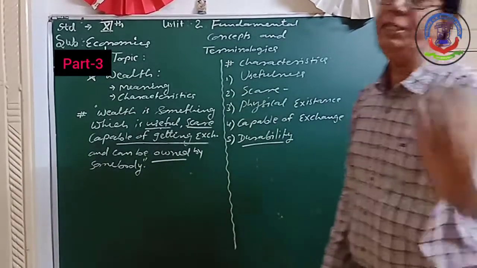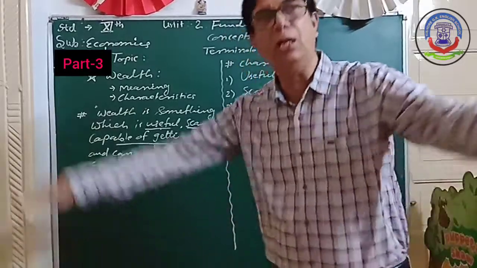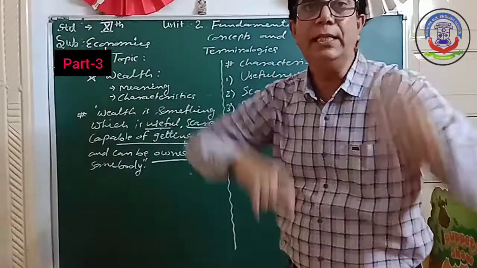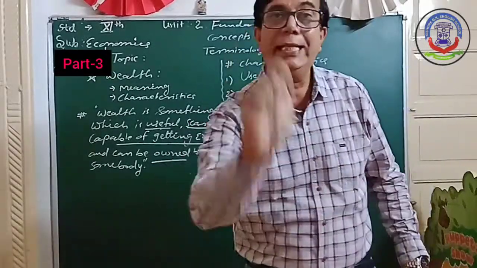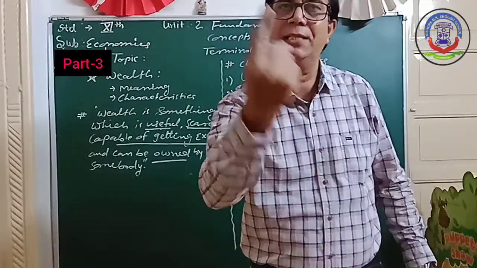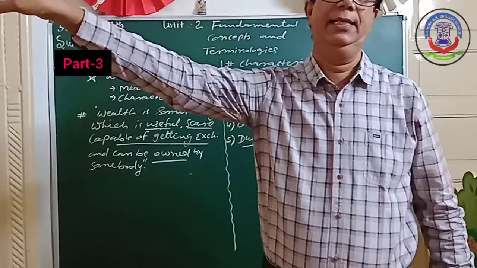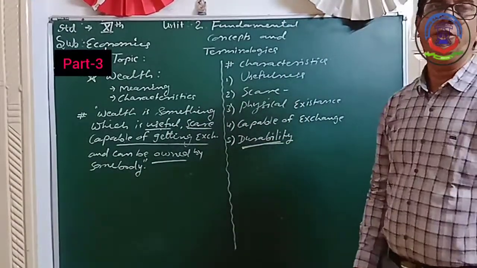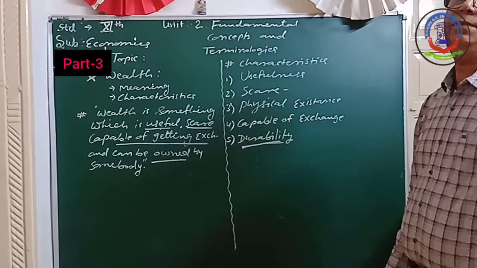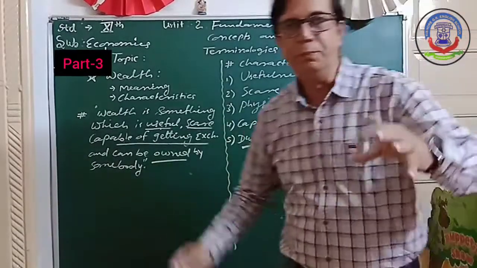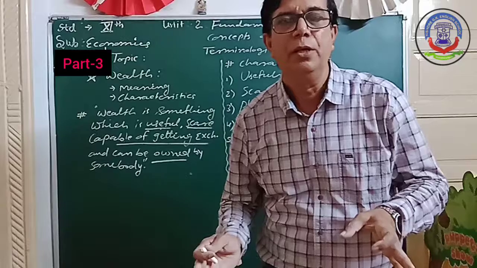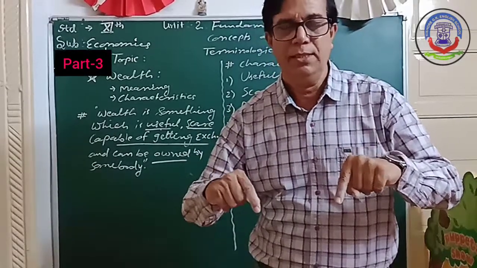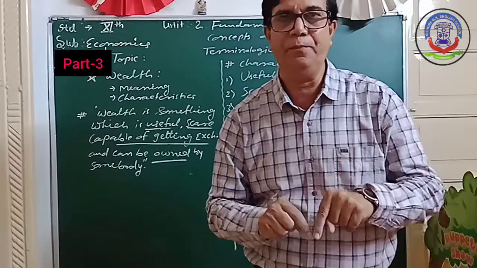And the durability: wealth you can use for a long period of time. Wealth satisfies your present needs as well as future needs. So wealth is durable. Suppose you purchase a house, you can use it at present, which means it satisfies your want at present.